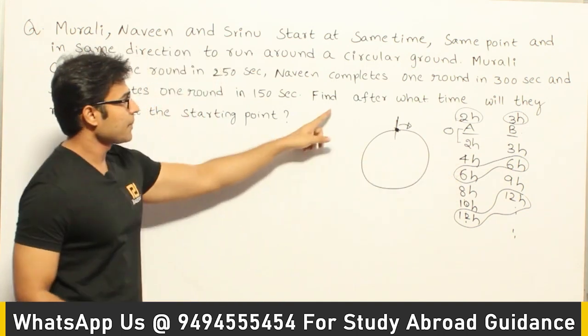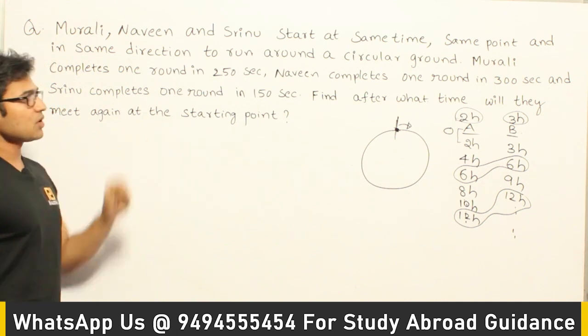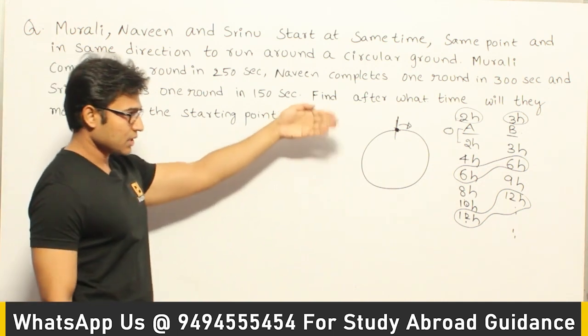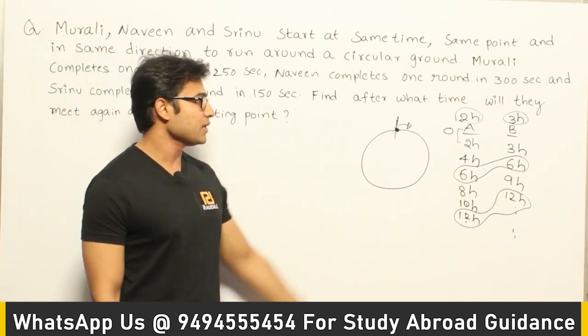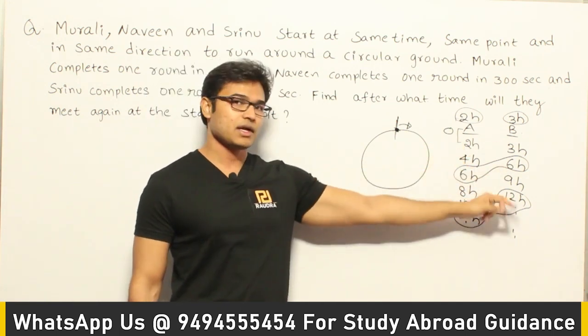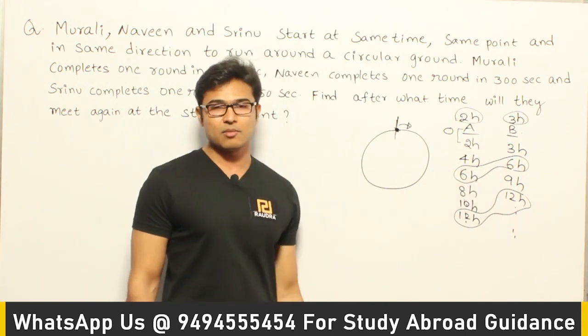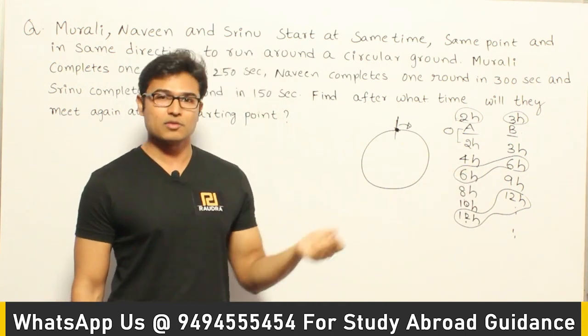So if you see the question, find after what time they will meet again at the starting point, which means they are asking us about the least time, right? So how to solve it? Find out the common multiples, or find out the multiples and then find out the common multiples, and in those common multiples the least common multiple is the time at which they are going to meet next.